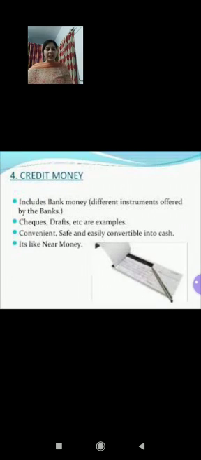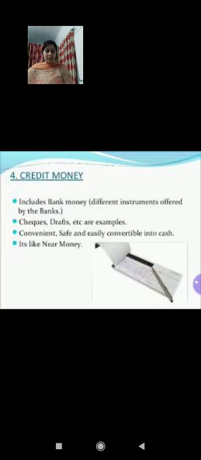Coming to the fourth stage, that is credit money. Credit money is also known as deposit money. The final stage of development of money is use of bank deposits as money. Customers of the bank deposit paper notes and coins with the bank for safekeeping. Each deposit is recorded as a credit to the account of the banker's customer. These deposits are payable on demand and they can be transferred from one person to another. On the basis of these deposits, people can draw checks for making any payment. The check is an instruction to the bank to make the payment or to make a transfer equal to the amount mentioned in the check.